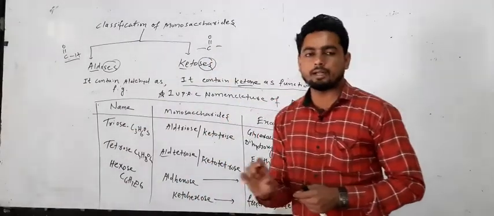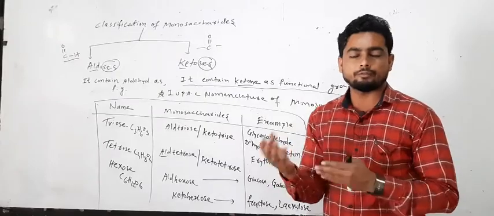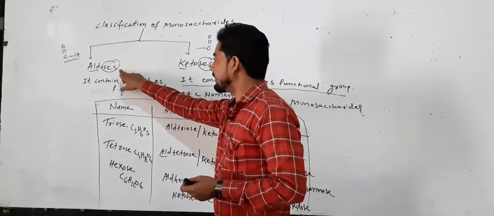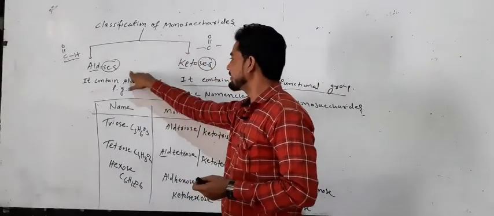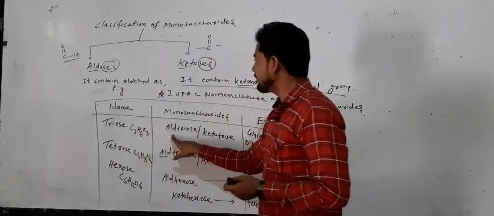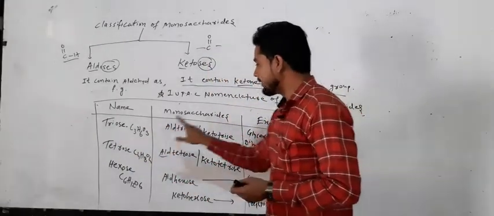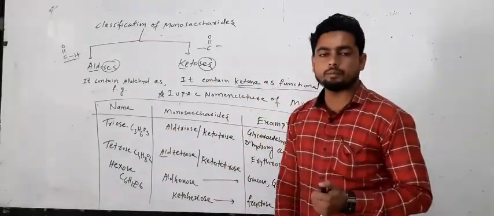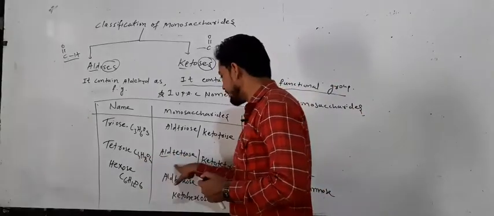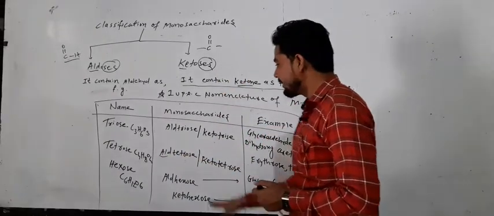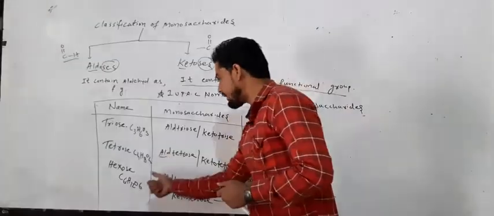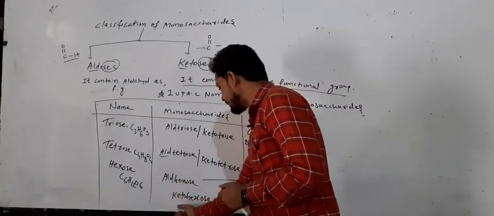It means first we write the name, how many carbon, and after that we take the suffix. OSE depends upon the group. So OSE both contain aldehyde and ketone, meaning aldoses or ketoses. So triose contains 3 carbon, so we take the word aldotriose, ketotriose. Tetrose contains 4 carbon and the suffix we take is OSE, both in aldehyde and ketone. Here tetrose, aldotetrose and ketotetrose. Example hexose contains 6 carbon and both contain aldehyde and ketone. So if aldehyde, it is called aldohexose; if ketone, it is called ketohexose.